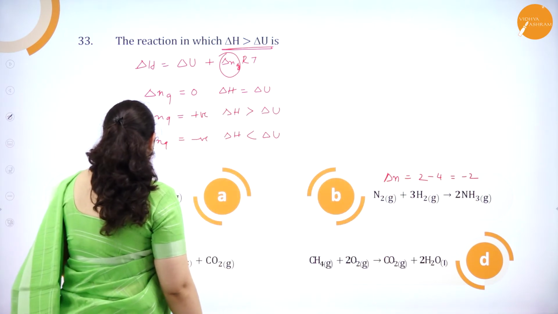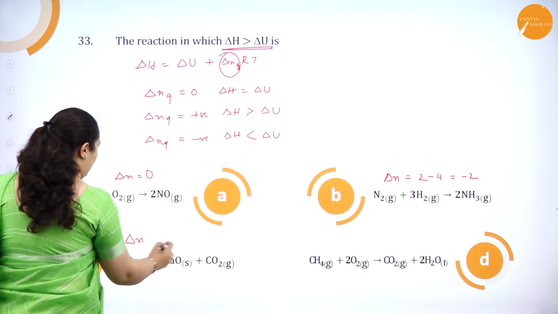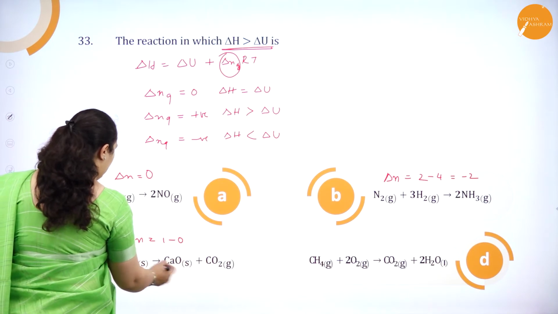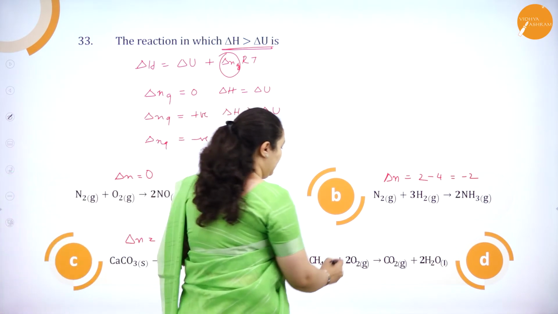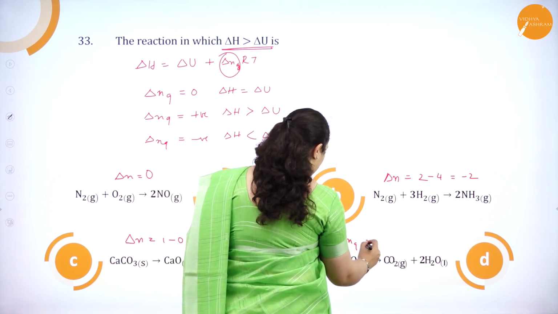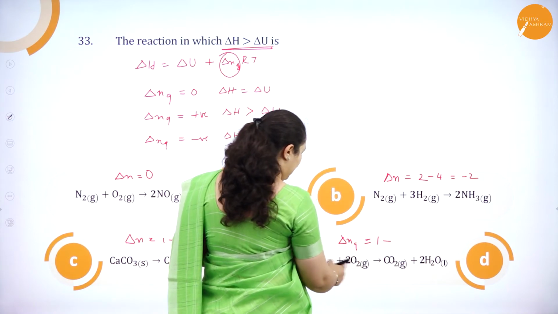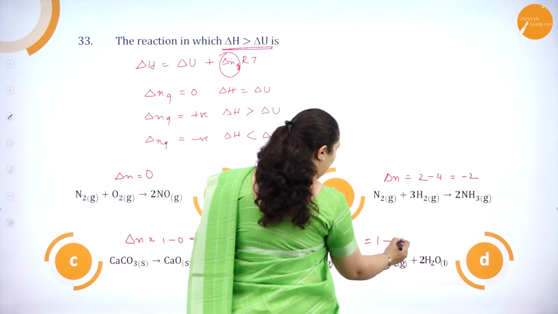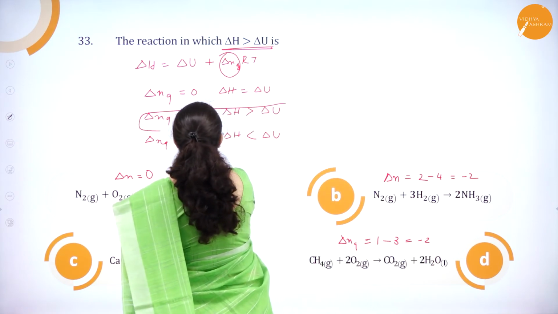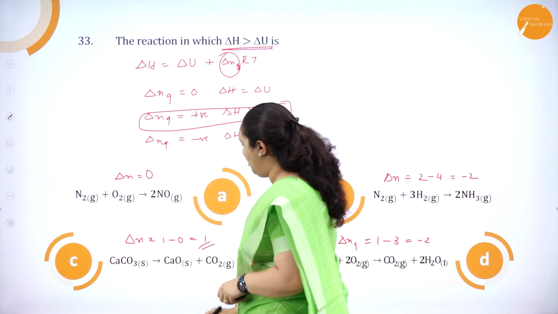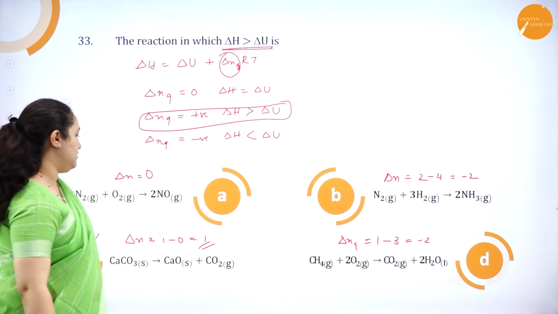Number of gaseous products is 1 minus 0 because all are solids here. So it is 1. And then delta Ng is equal to gaseous product 1 minus reactants, how many? 2 plus 1, 3. So it is minus 2. I want a positive value. So my positive value is for option C. So option C is the correct answer.